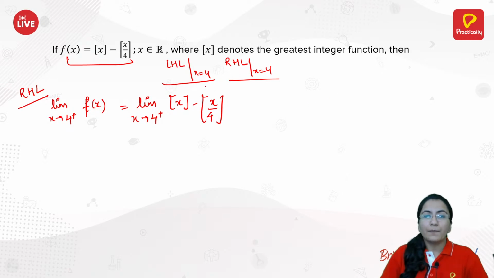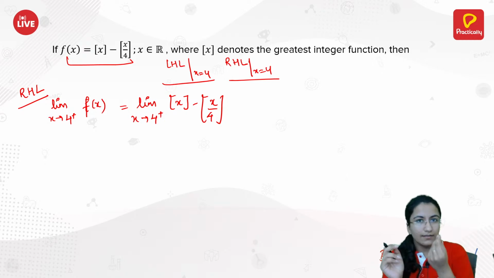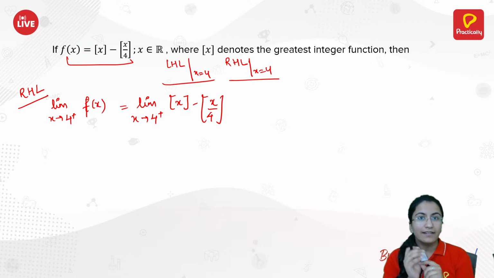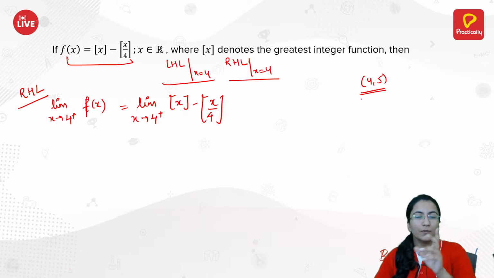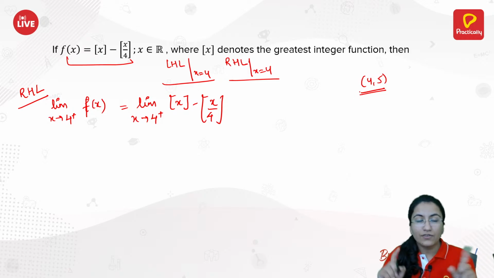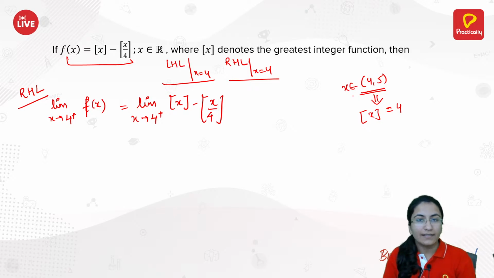Now if your number is just slightly greater than 4, that implies your number lies between 4 and 5. If x lies in this interval, the greatest integer x will be equal to 4, because if your x is just greater than 4, the greatest integer would be 4 only.